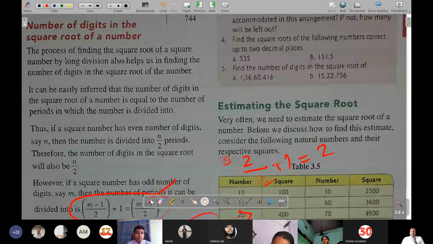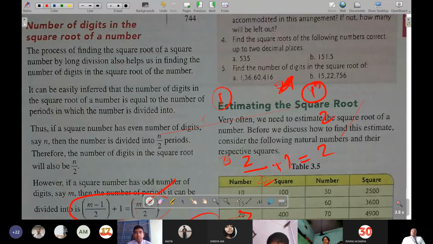Like if the number is of 2 digits, then its square root will be of 1 digit. If the number is of 4 digits, then its square root will be of 2 digits. That is half of the digits in even-digit numbers.